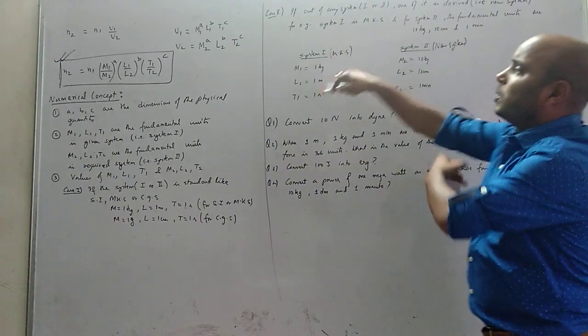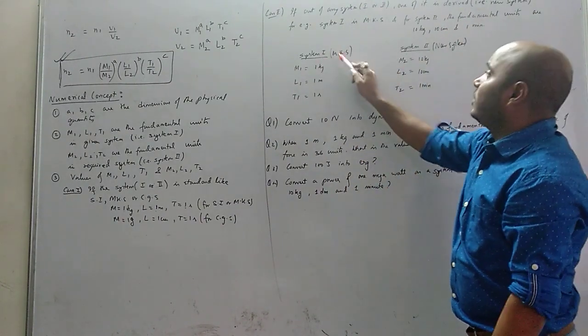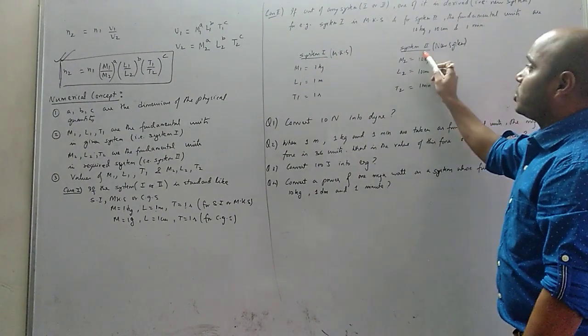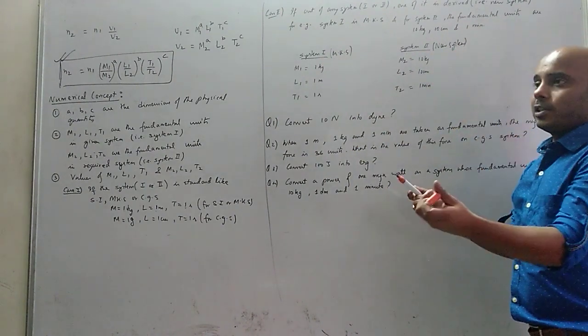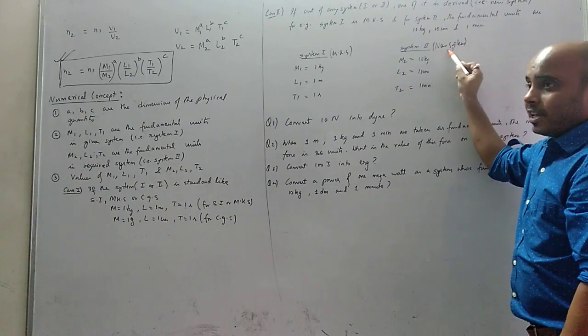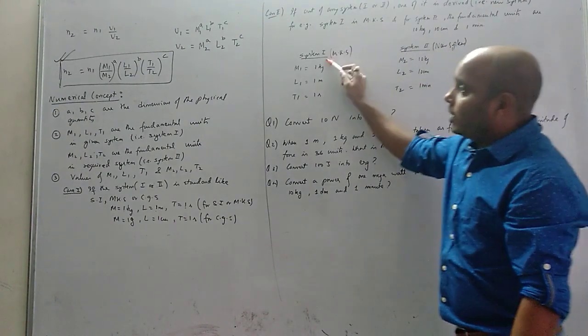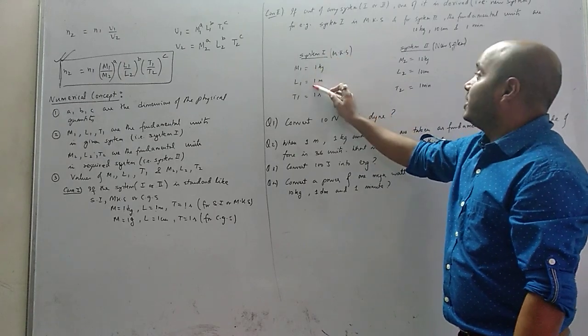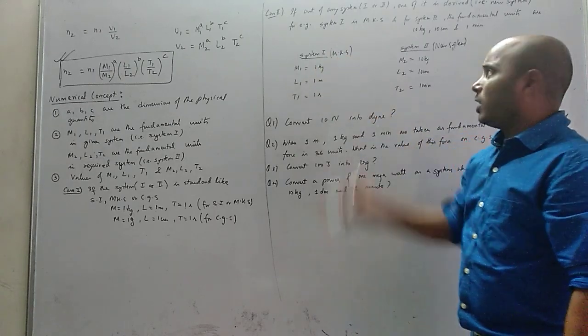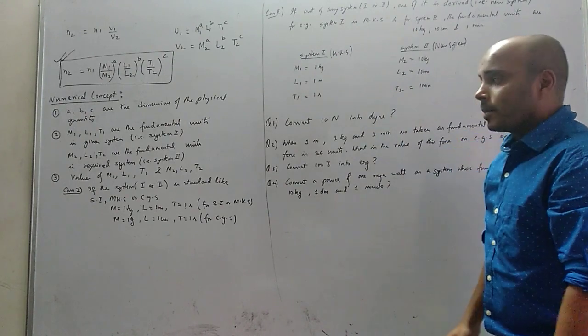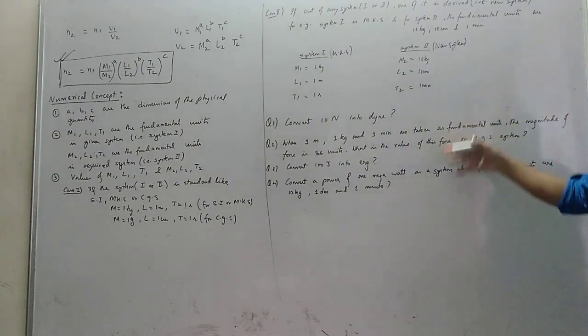Okay, this can be reversed too. Maybe system 1 is the new system and system 2 is MKS. That can also happen. So if system 2 is MKS, then this will be 1 kg, 1 meter, 1 second. And if system 1 is the new system, then here it will be 10 kg, 10 centimeter, 1 minute. Whatever is given to you, that you take. Okay, so now we will do 4 questions.